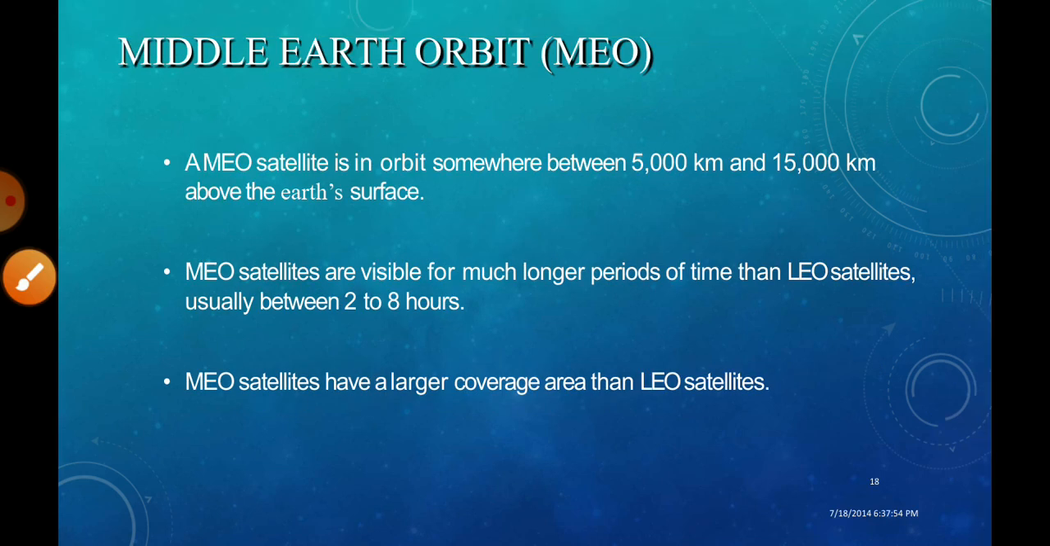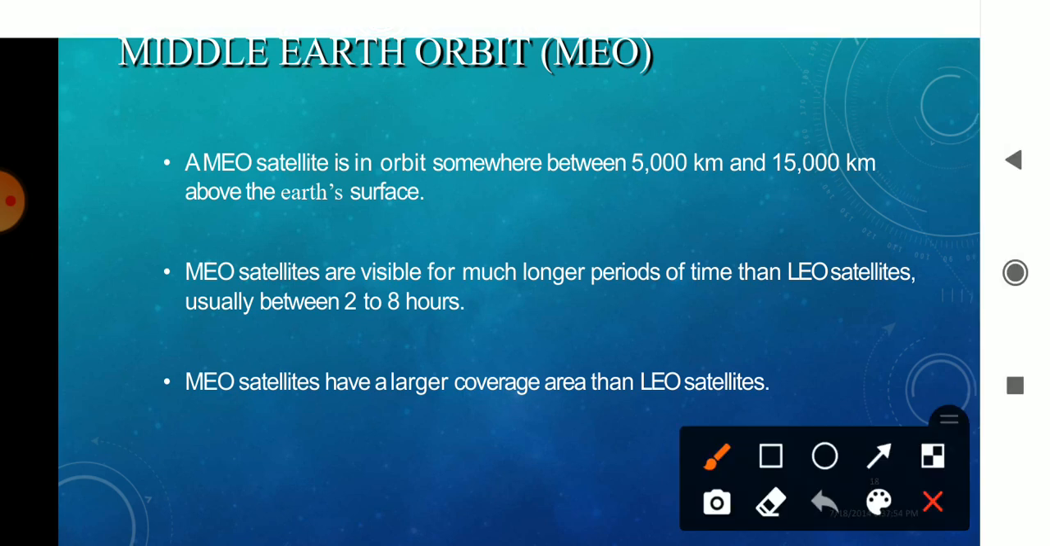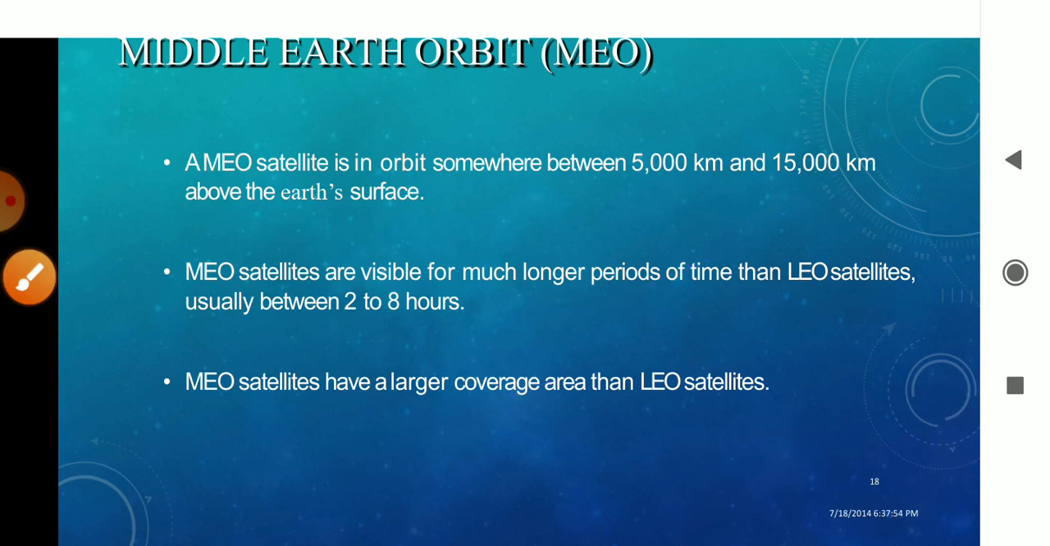So in order to make it covered, the middle Earth orbit came into effect. This middle Earth orbit is at a distance of about 5,000 to 15,000 kilometers over the Earth's surface. Okay, and it can cover a particular area for a longer period of time, nearly 2 to 8 hours. It is visible in that particular area, and larger satellites are present than in LEO, but it covers more area than LEO.